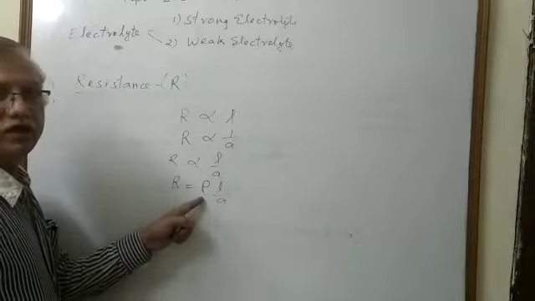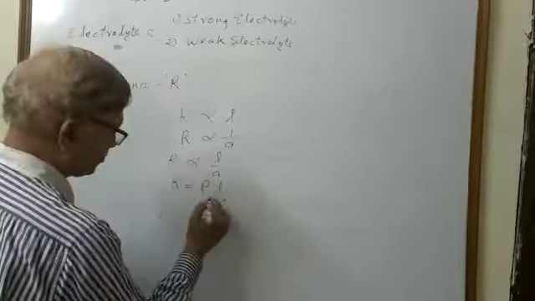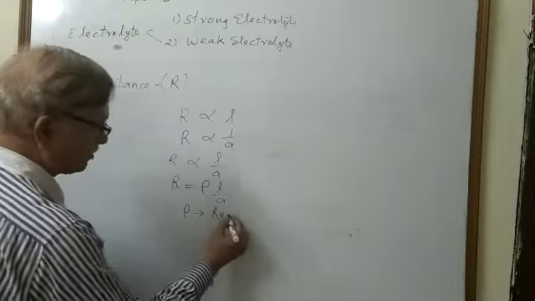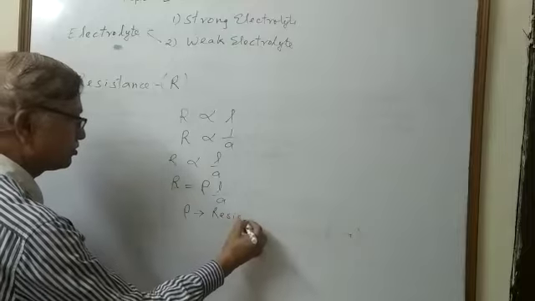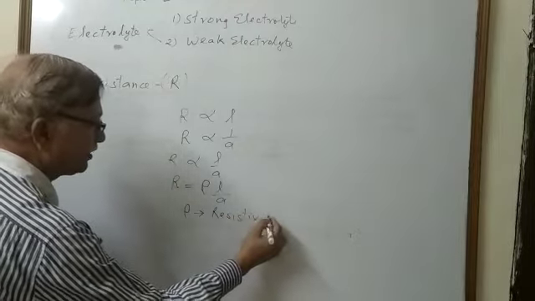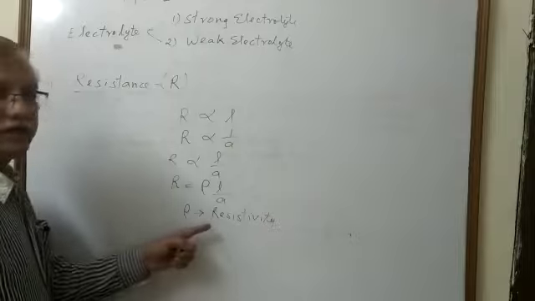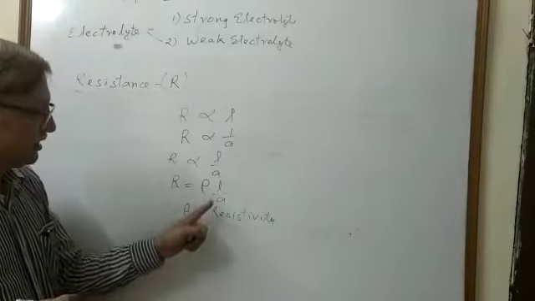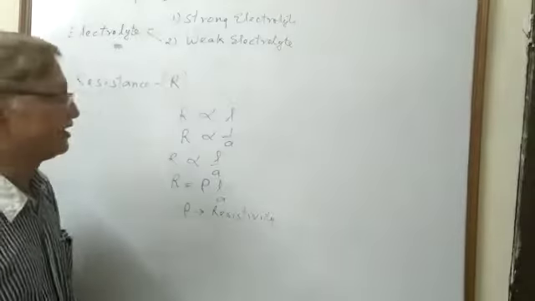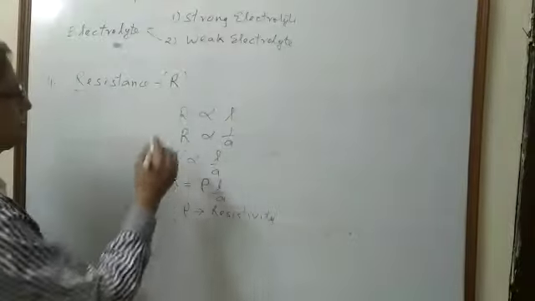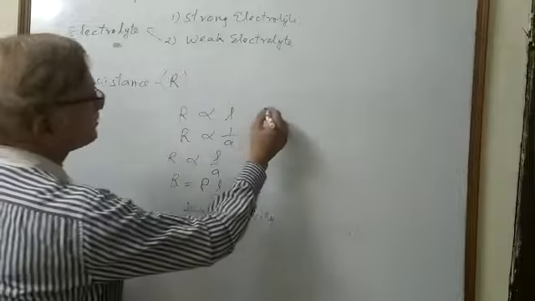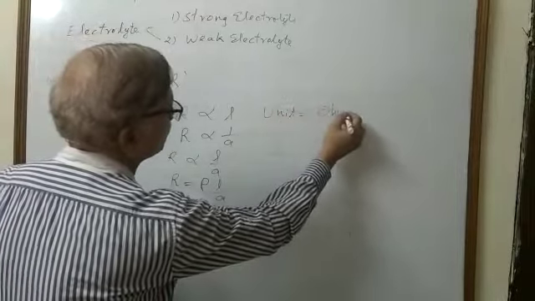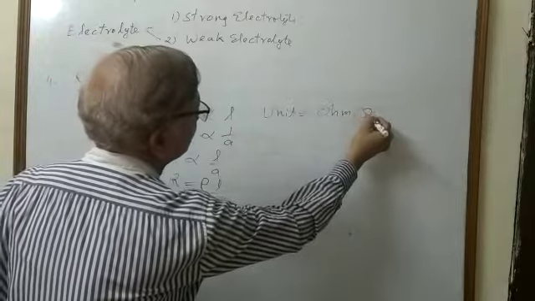Rho is called resistivity, also called specific resistance, L is the length of the conductor, and A is the cross section area of the conductor. The unit of resistance is ohm.